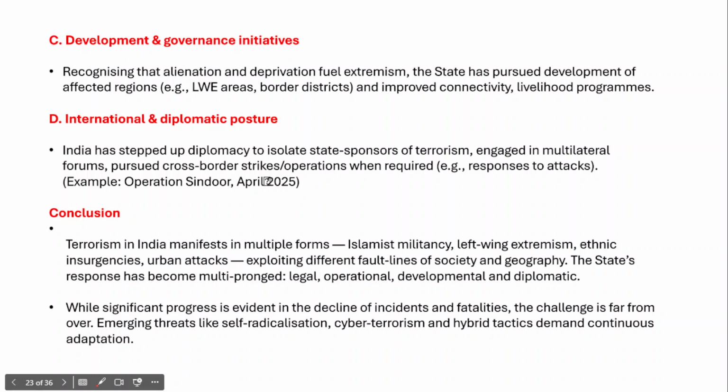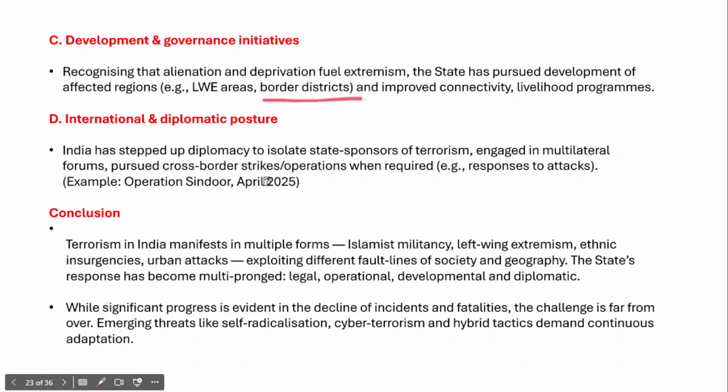For example, in left-wing extremist areas, the government has started the Aspirational Districts program. Apart from that, the government has been taking steps to improve connectivity and the living standards of the people. Eklavya Model Residential Schools in tribal areas are another method of increasing literacy rates in these tribal areas.